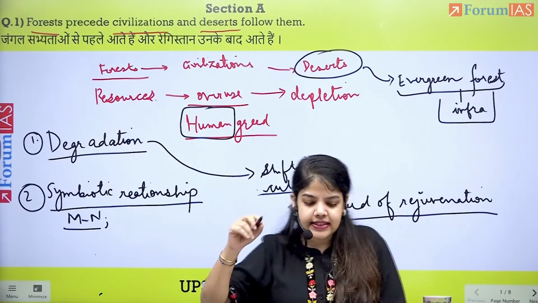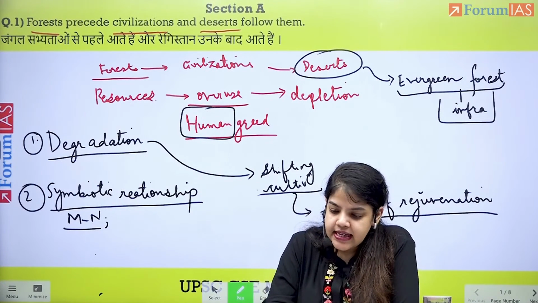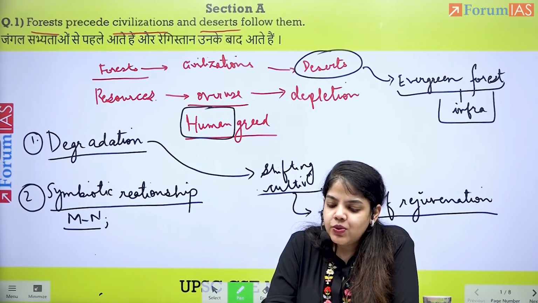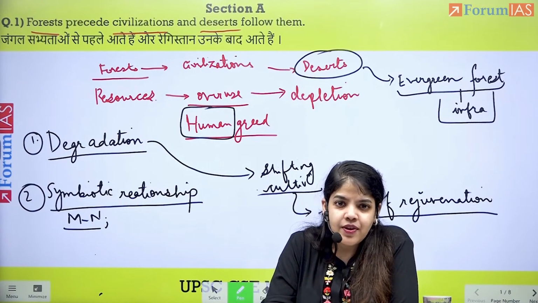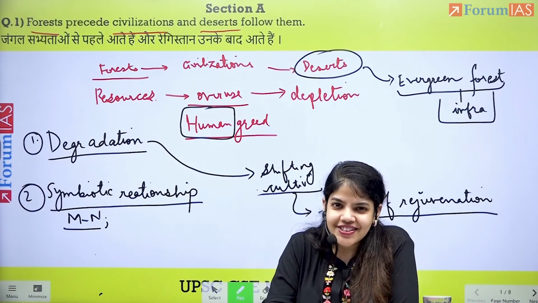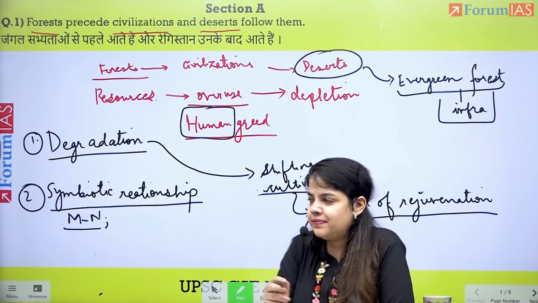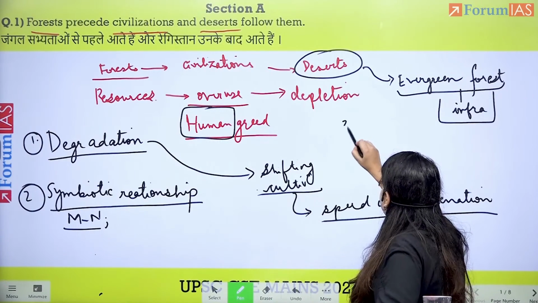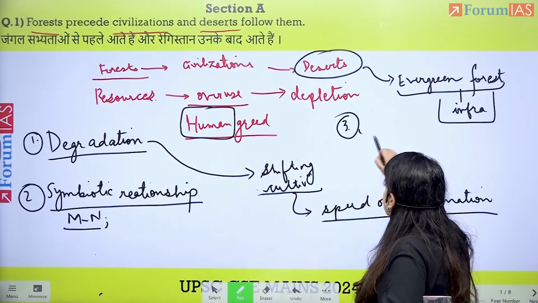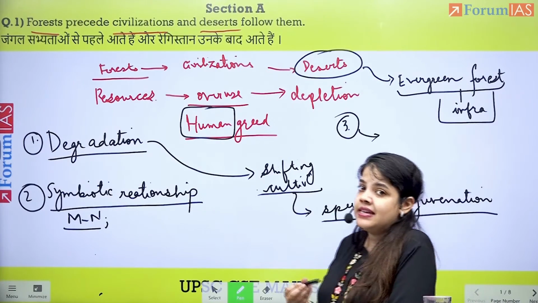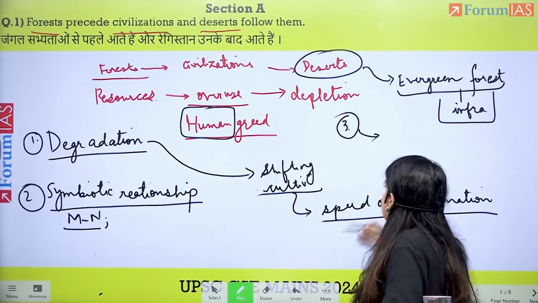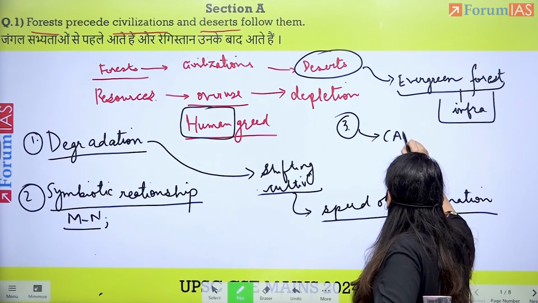Now, after this, we can further discuss what man is doing. If we know that desert will follow in the wake of a civilization, what is man doing? This takes us to argument number 3, where we are able to discuss that man, for example in India, we have the Campa Fund.